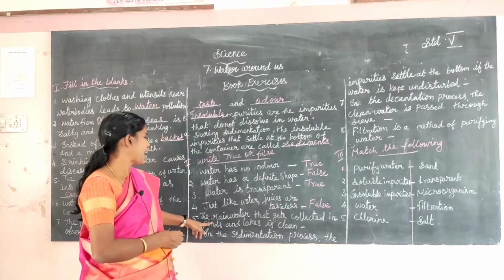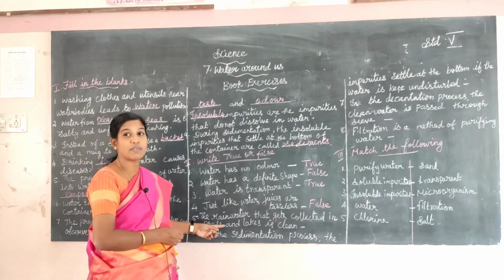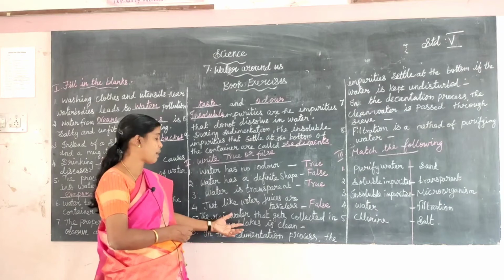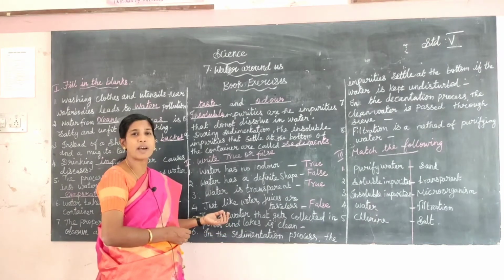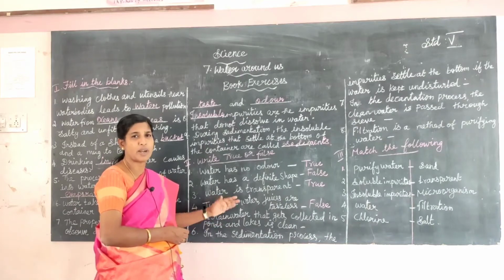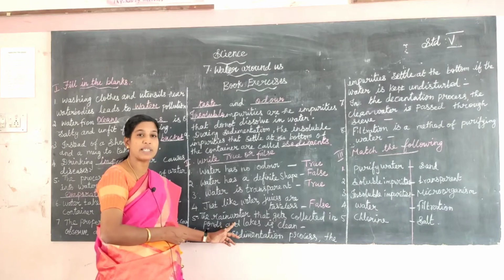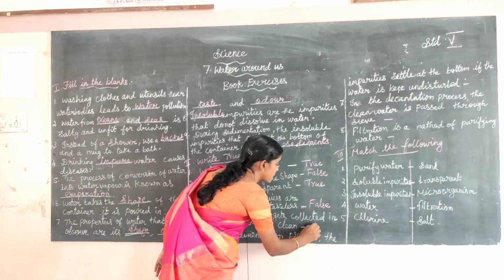Next one, the rainwater that gets collected in the ponds and lakes is clean. Is the rainwater clean? No. The rainwater collected in the ponds or lakes is not clean. Many impurities are mixed in the rainwater, and the underground water also gets mixed with impurities. Okay, the answer is false.